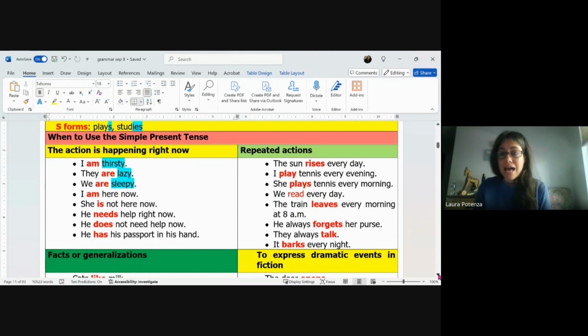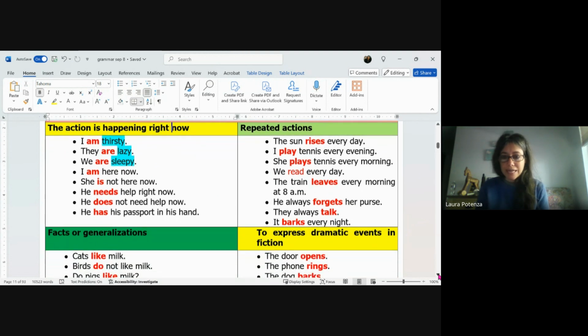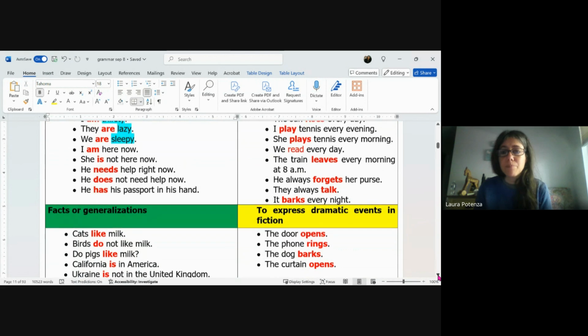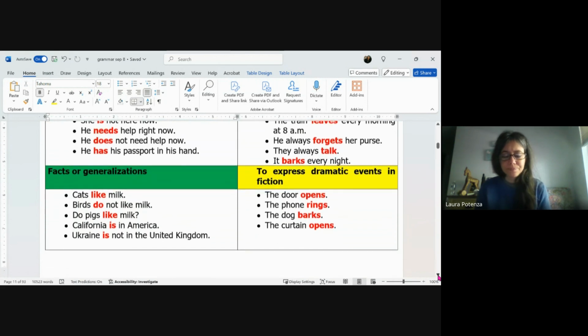Then the repeated actions, examples below. The sun rises every day. I play tennis every morning. She plays tennis every morning. We read every day. The train leaves every morning at 8 a.m. He always forgets her purse. They always talk. It barks every night.